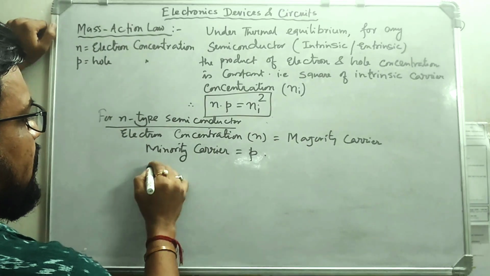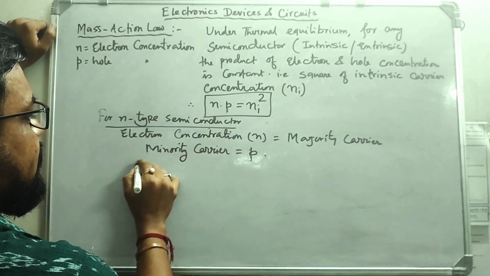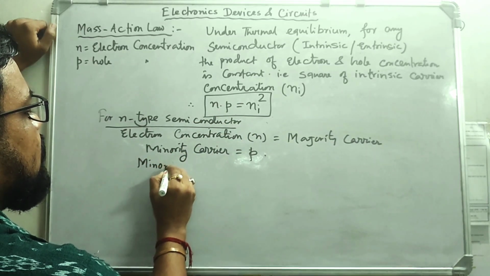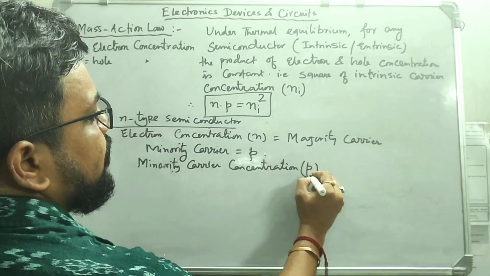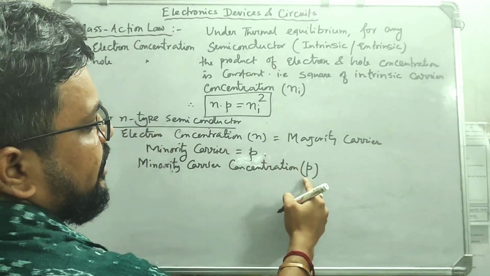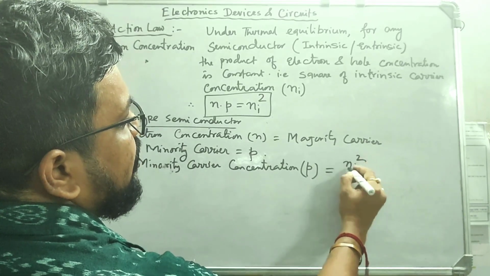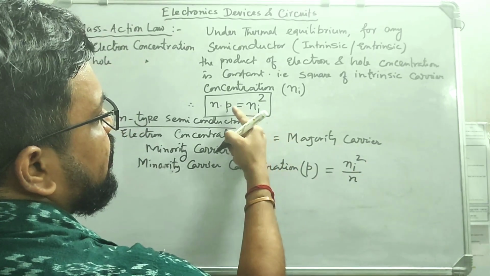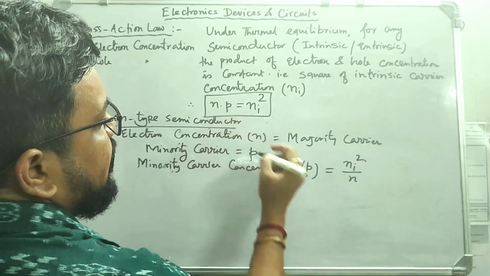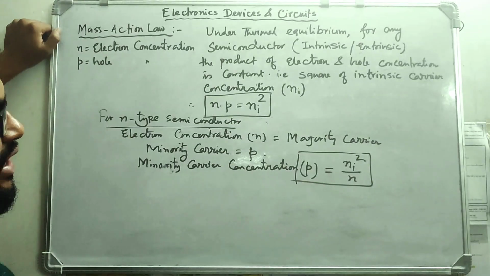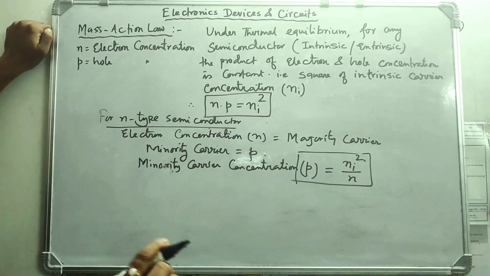So how to find out the hole concentration, or minority carrier concentration? In case of N type semiconductor, the minority carrier is hole, denoted as p, that is nothing but Ni square by n. You can see from here, p equals Ni square by n, right?